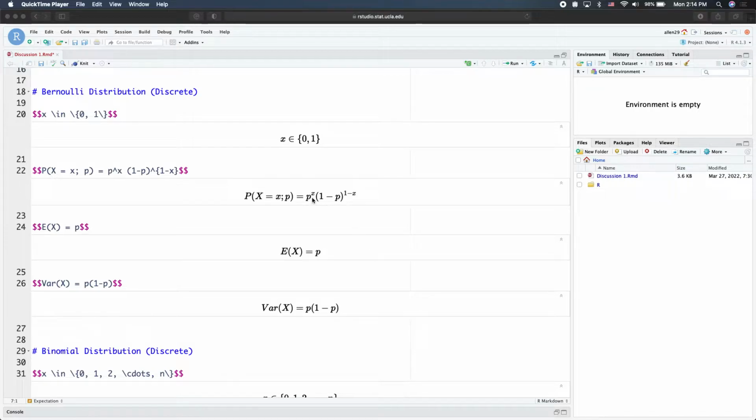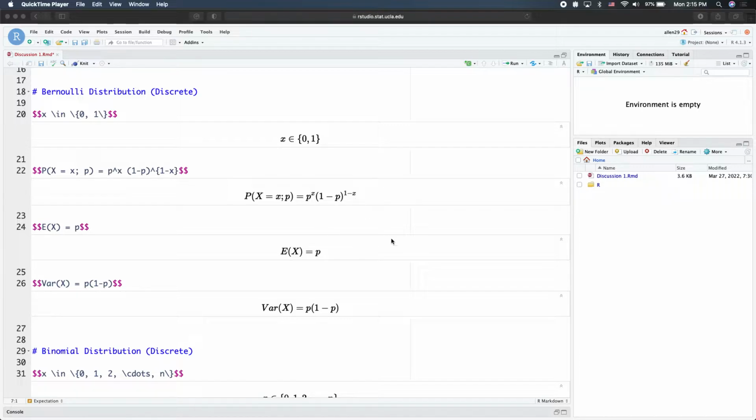So the way to read this is that p is the probability of landing on head, and then x serves as an indicator, 1 or 0. So you either observe that or not. And then 1 minus p is the probability of failure or landing on tail. And then 1 minus x would also serve as an indicator for whether you get a head or tail.